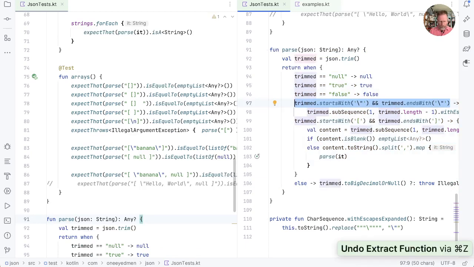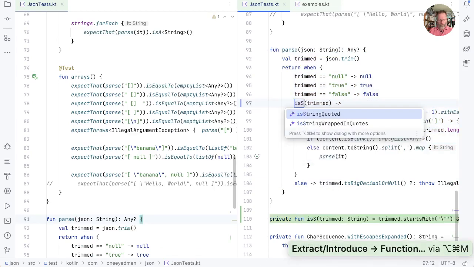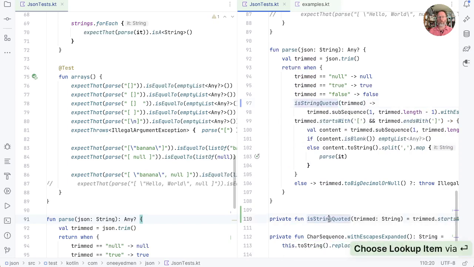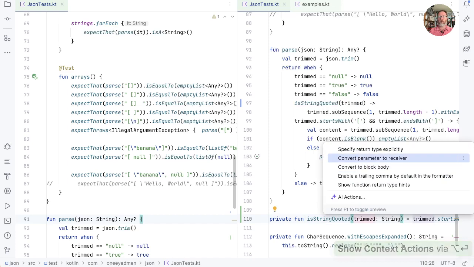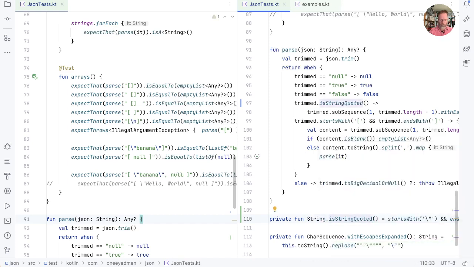I think we could pull, for example, is string out of this. Don't know where quoted came from, but let's just take that and make it the receiver, and then that is string.